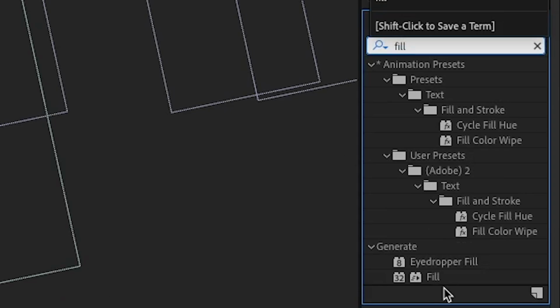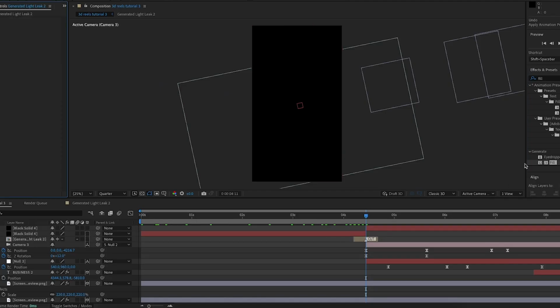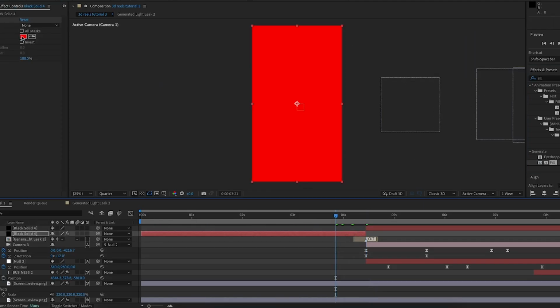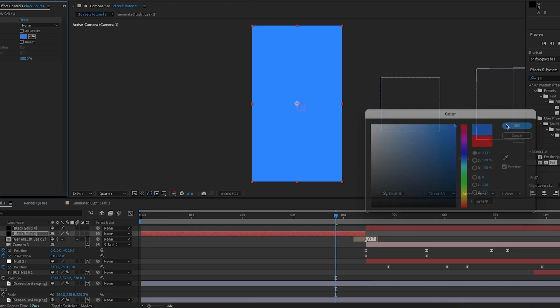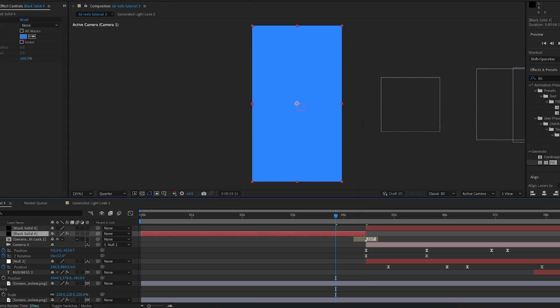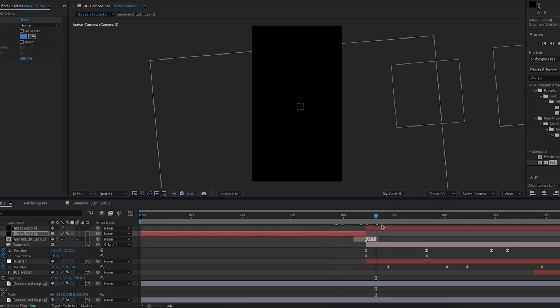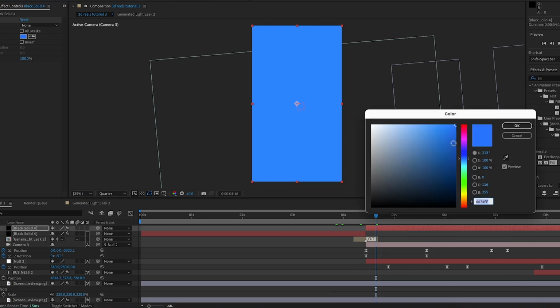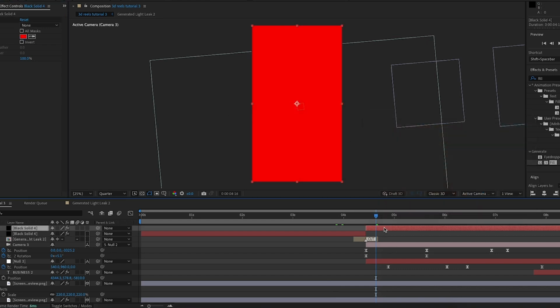Then I'm going to search up in the effects and presets "fill" and I'll add this onto the first one. I'll change the fill color to blue. Then I'm going to copy this and paste it onto the second one as well. But then I'll change the second fill color to red. So now the first part of the video has a blue solid over it and the second part of the video has a red one over it.